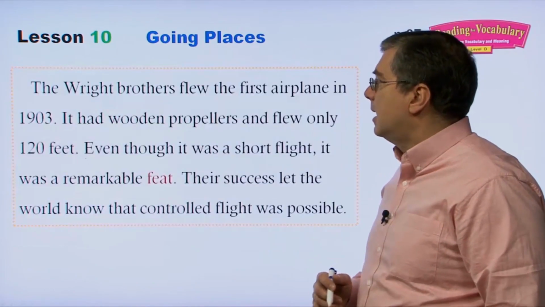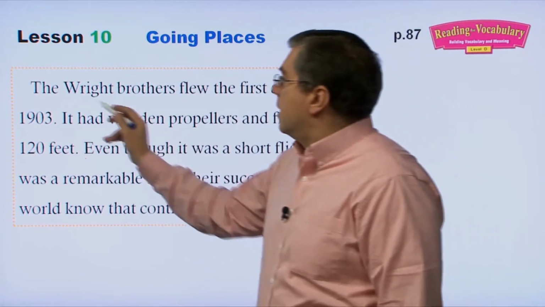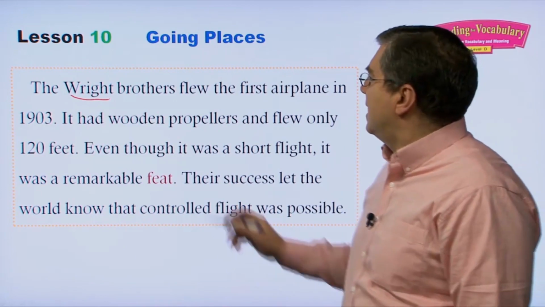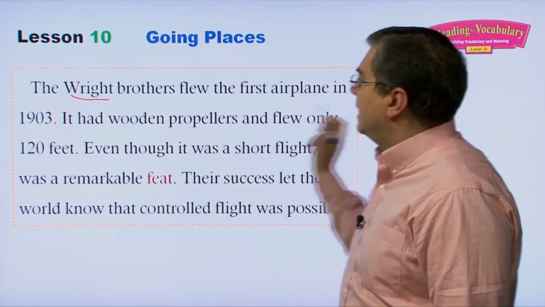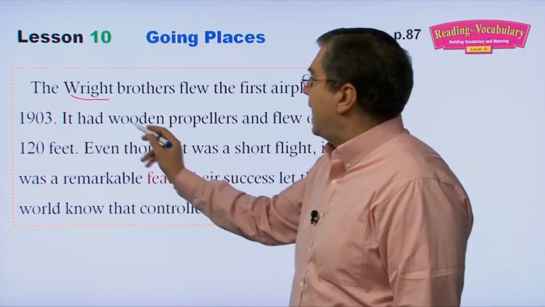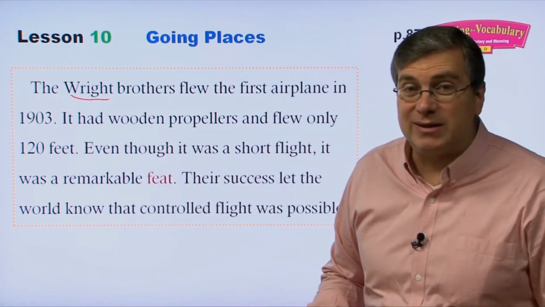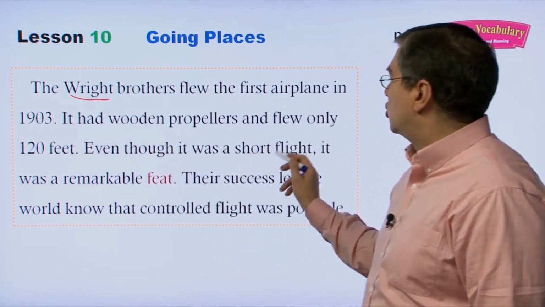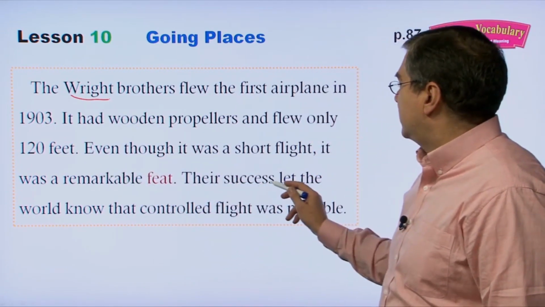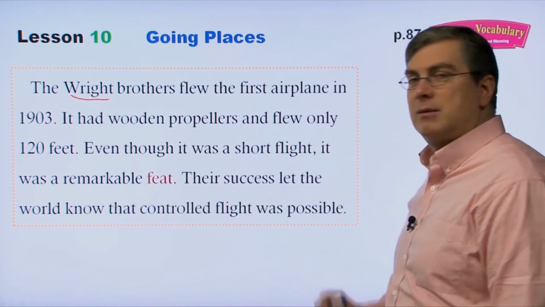Okay, let's continue. Now let's come back again. We're talking about aircraft. The Wright brothers. Maybe you've heard of these two guys, the Wright brothers, right? They flew the first airplane in 1903. It had wooden propellers and flew only 120 feet. Even though it was a short flight, it was a remarkable feat. Their success let the world know that controlled flight was possible.